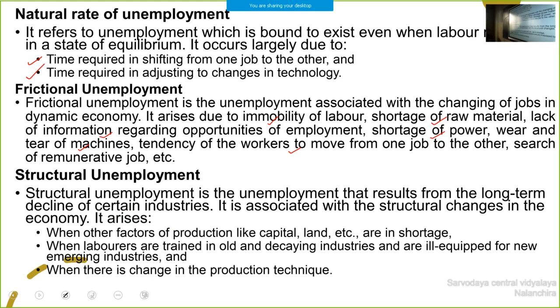Even when labor is in a state of equilibrium, they need time to shift from one job to another. In that time gap, they remain unemployed. Then while adjusting to technology, at that time also they remain unemployed. That is the natural rate of unemployment, and it consists of frictional unemployment and structural unemployment.